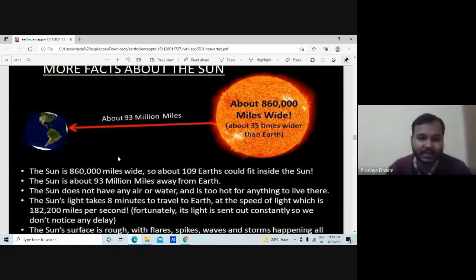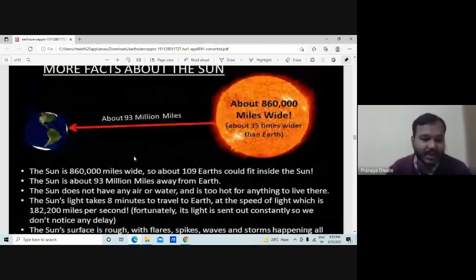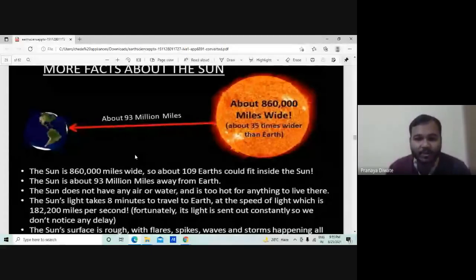The sun is 8 lakh 60,000 miles wide. About 109 Earths could fit inside the sun. The sun is about 93 million miles away from the Earth. The sun does not have any air or water and is too hot for anything to live there.